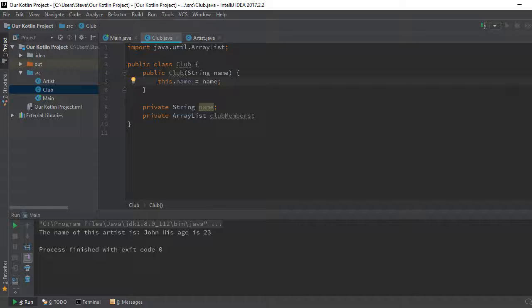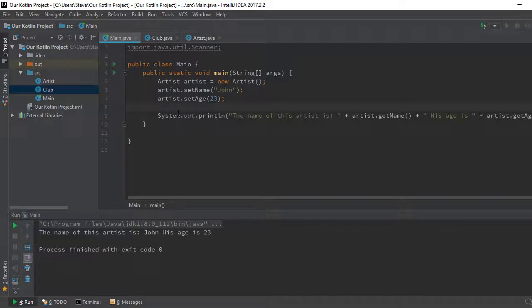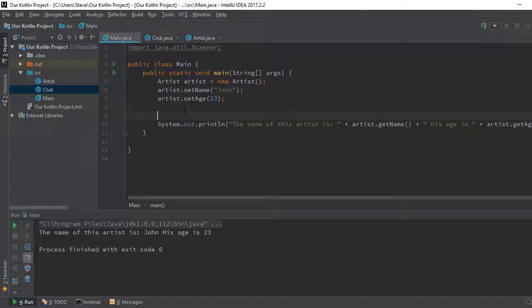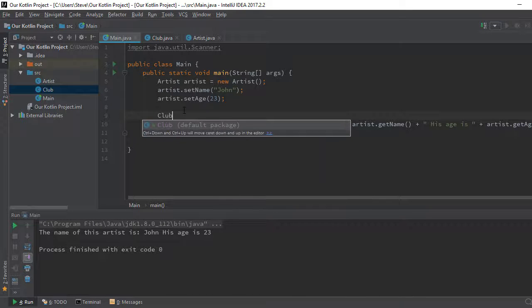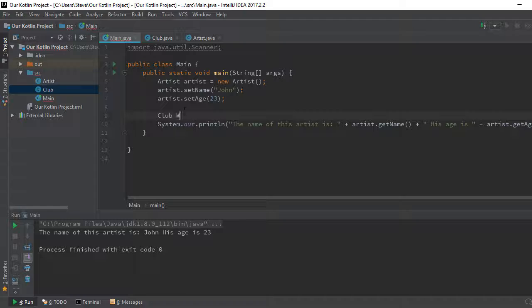So we now have our club class and we have our artist class. So we're going to use our club. Let me create a club here. After creating this artist, I would like to create a club. So it's going to be Club, let's say writersClub equals new Club.